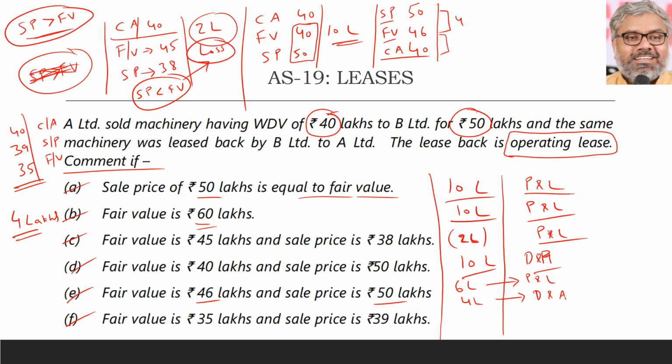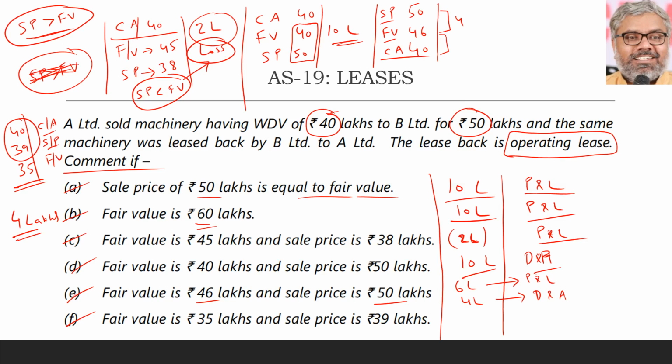And look at the difference between carrying amount and fair value, that is 5 lakhs. Sorry, 1 minute. What is the final profit or loss? Carrying amount is 40, selling price is 39.